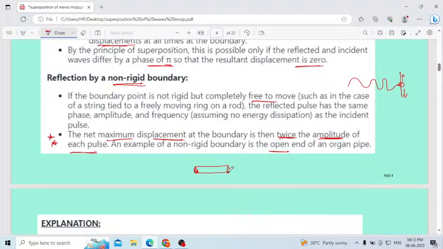In the case of a non-rigid boundary, the maximum displacement will be equal to twice the amplitude of each pulse. This is one of the most important conditions for reflection by a non-rigid boundary. Here this point is not fixed, it can move up and down. Therefore, you can observe a displacement in the case of a non-rigid boundary.